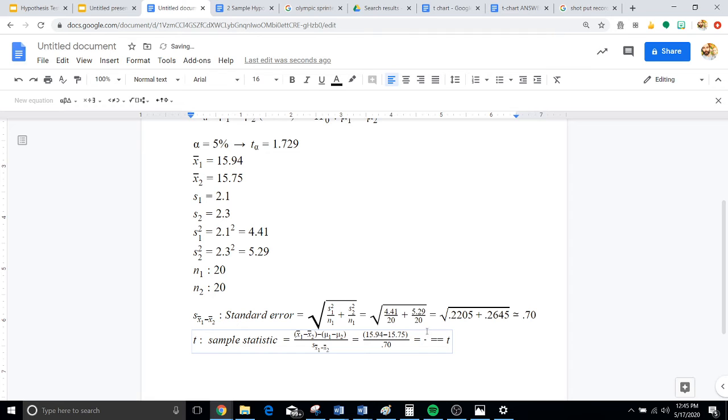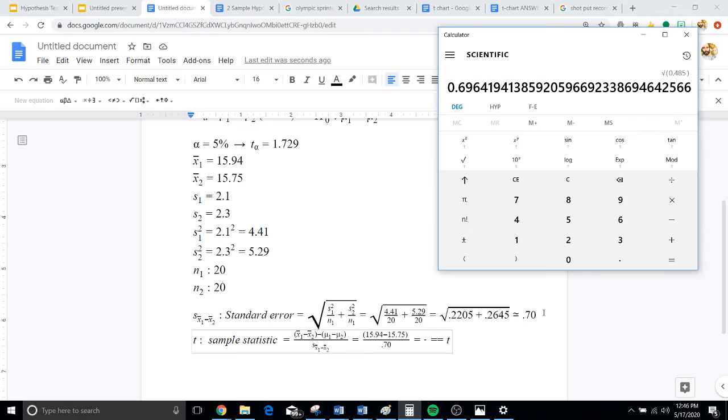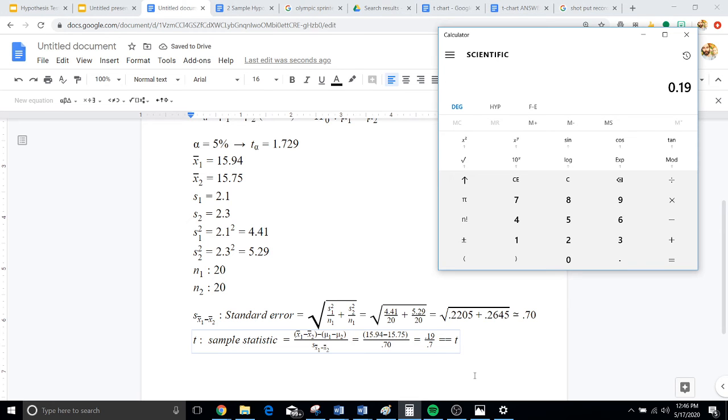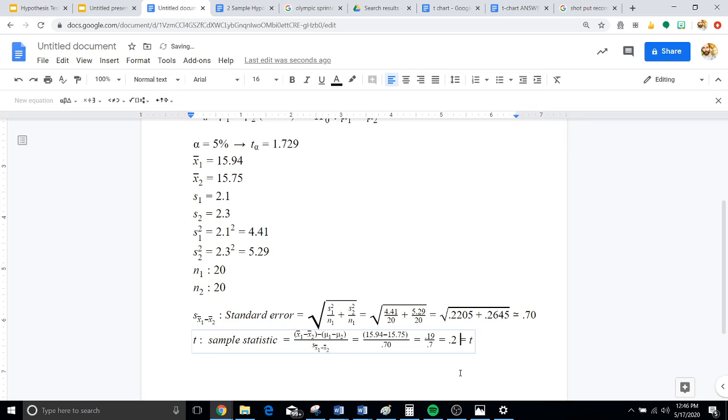All right, let's find out what's on top. 15.94 minus 15.75 gives us 0.19. And that's all going to be over 0.7. So 0.19 divided by 0.7 is going to give us approximately 0.27. And this is our sample statistic.